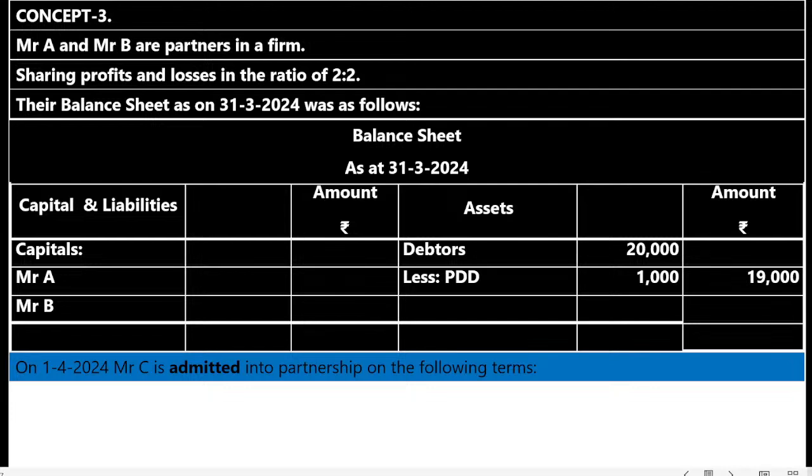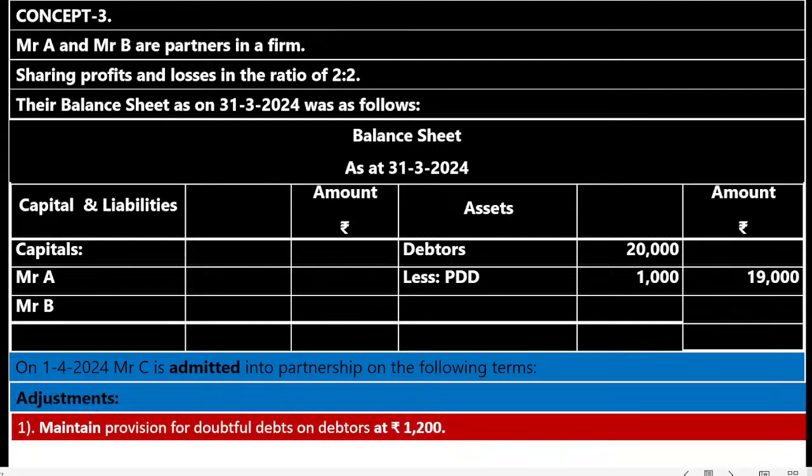Now, the conclusion is that this question is relating to admission of a partner. Why? The term used is admitted. In this question, who are the old partners? Mr. A and Mr. B. What is the old profit sharing ratio? 2:2. What is the old balance sheet date? 31st/3/2024. The date on which new partner is admitted into the partnership firm is 1/4/2024. Who is a new partner? Mr. C. In future, there will be three partners, Mr. A, Mr. B and Mr. C.